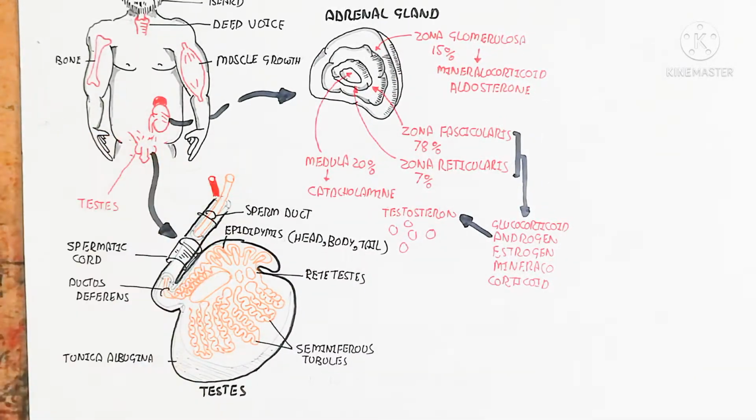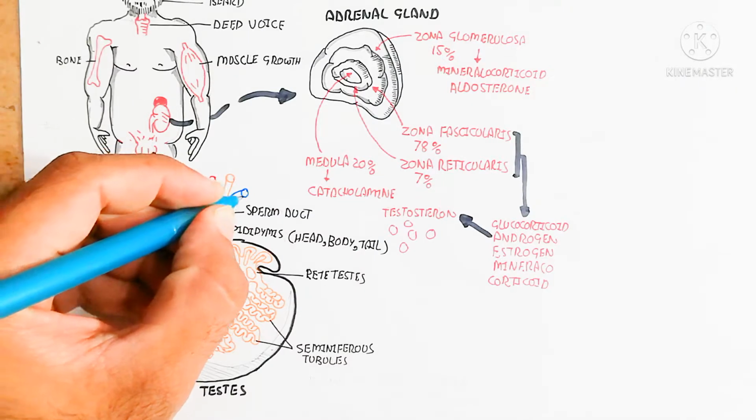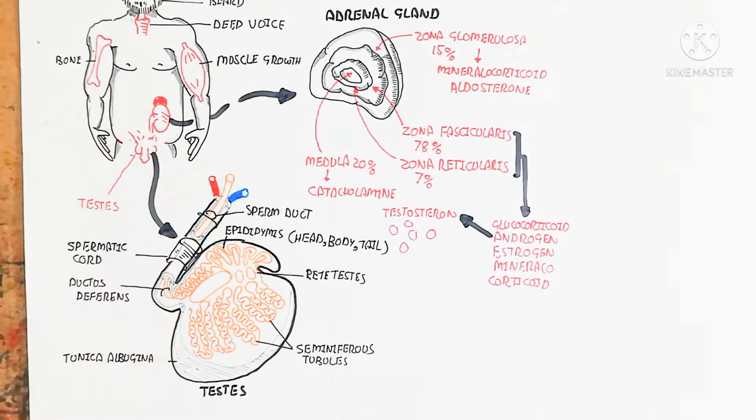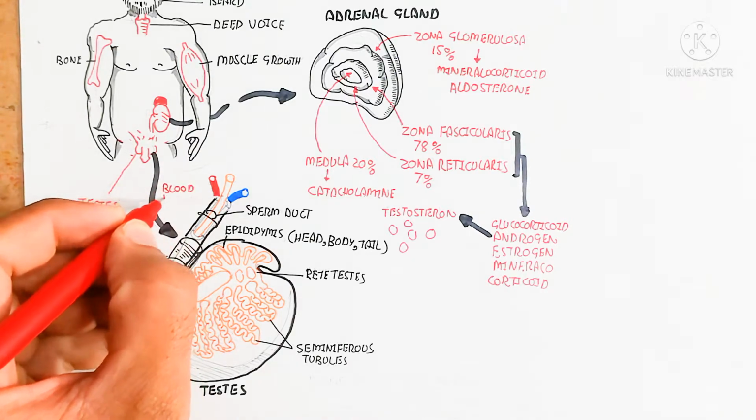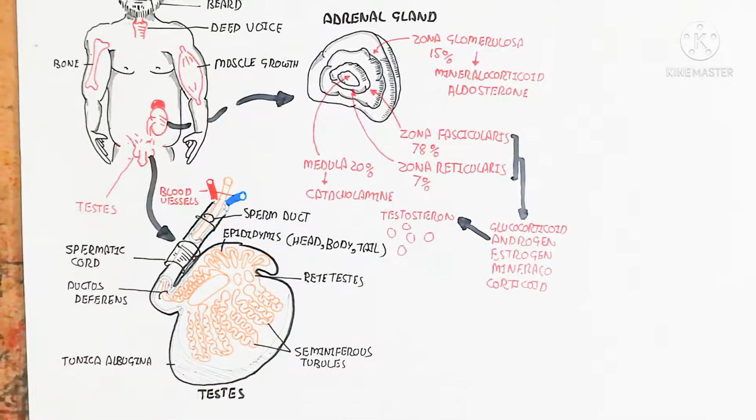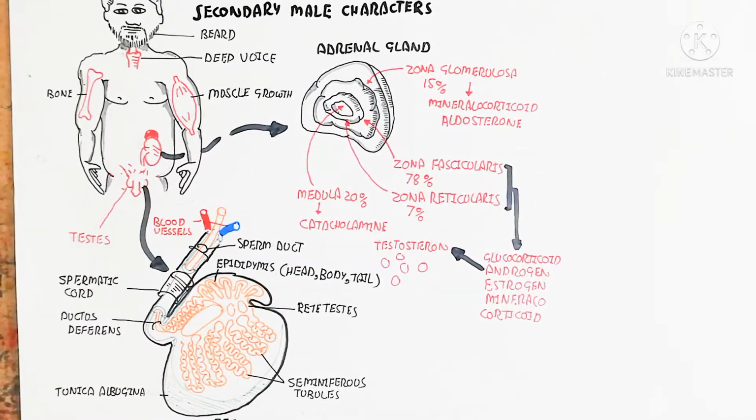The sympathetic nervous system leads to ejaculation, while the parasympathetic nervous system is used for erection of the reproductive organ. Here you can also see the blood vessels.